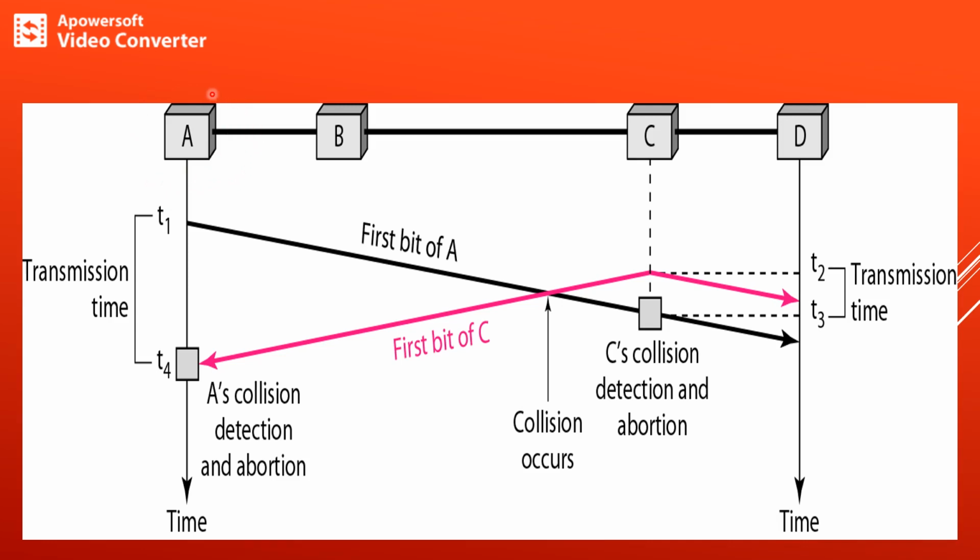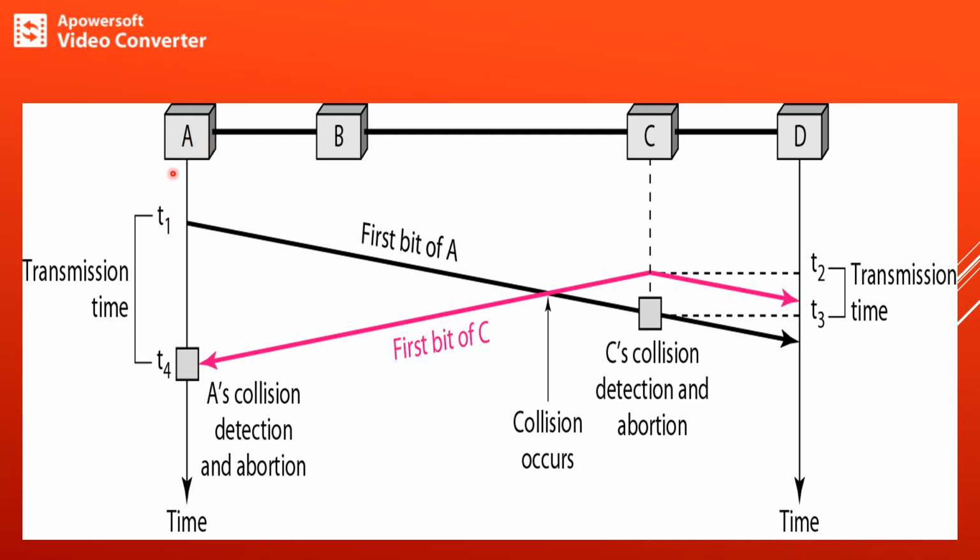Here we can observe that we have four stations which are connected to a common medium. Initially we'll consider that at T1 station A can transmit the frame. That means during time interval T1, station A has executed its persistence procedure and starts sending the bits of its frame.